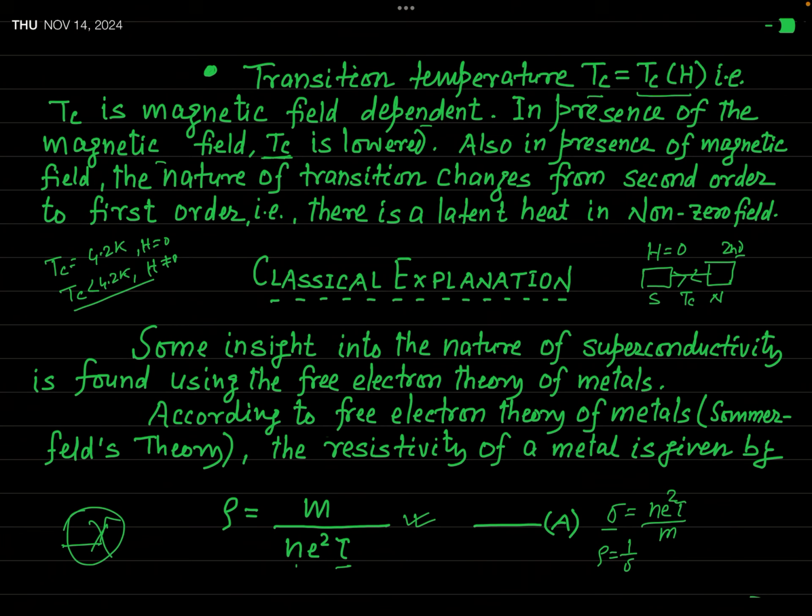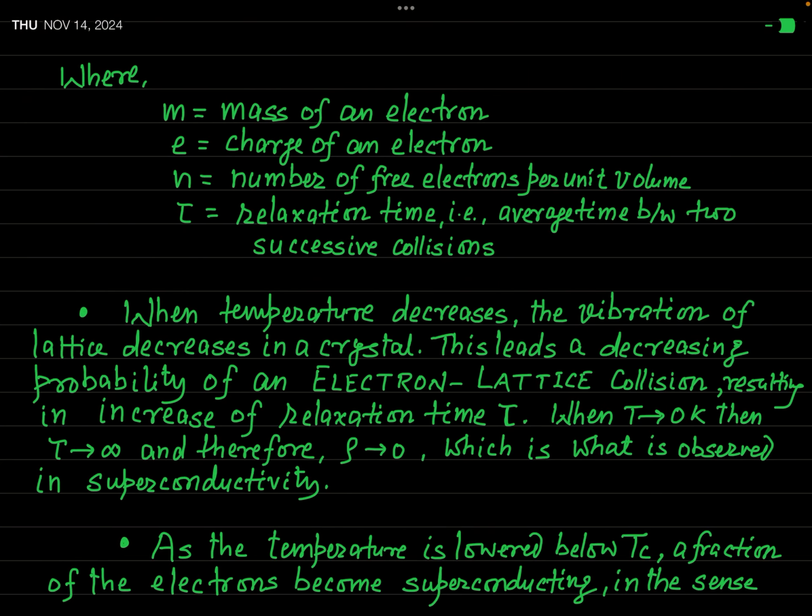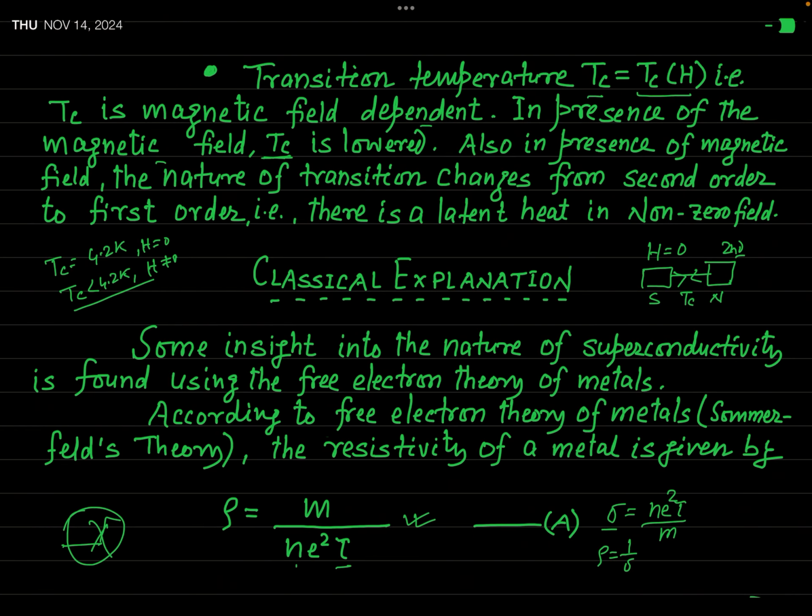Okay. So resistivity is given by that formula. Now you can see from this result that this resistivity is inversely proportional to tau. Because for a given metal, this n will be constant. m and e are both universal constants because these are the mass and charge of the electron.